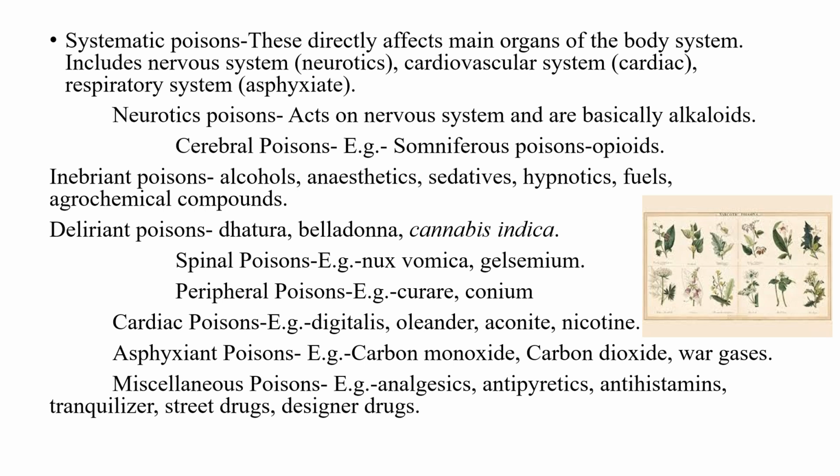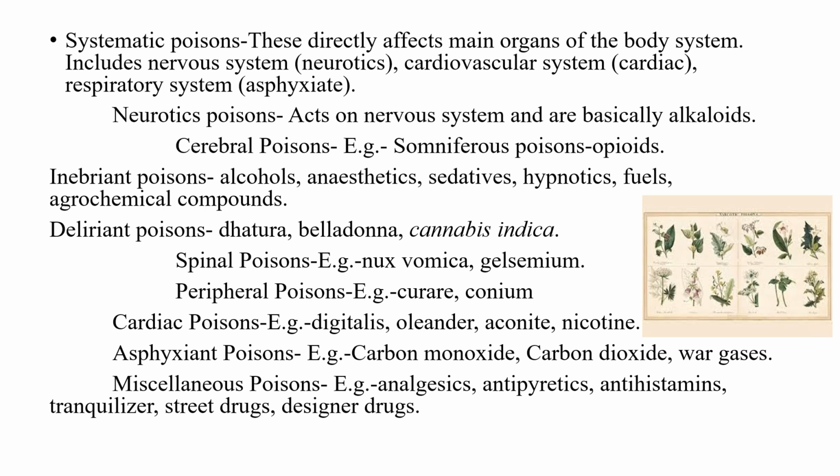Now comes the other type of poison, the systemic poison. So what are systemic poisons? They are called systemic poisons because they affect the organ systems of our body, which may be the nervous system, the cardiovascular system, or the respiratory system. The poisons which affect our nervous system are called neurotics. The poisons which affect the cardiovascular system are called cardiac poisons, and the poisons which affect the respiratory system are called asphyxiants.